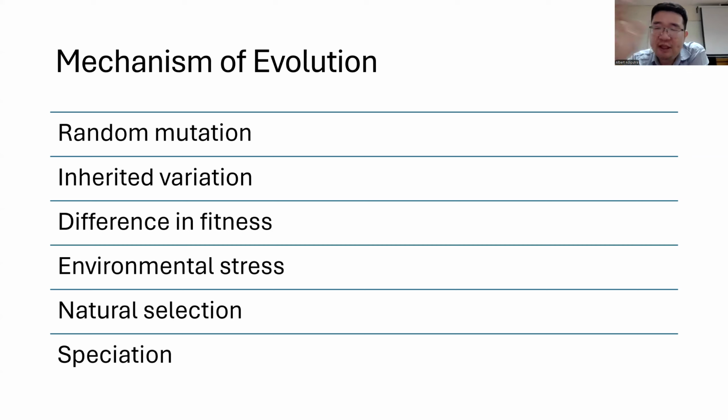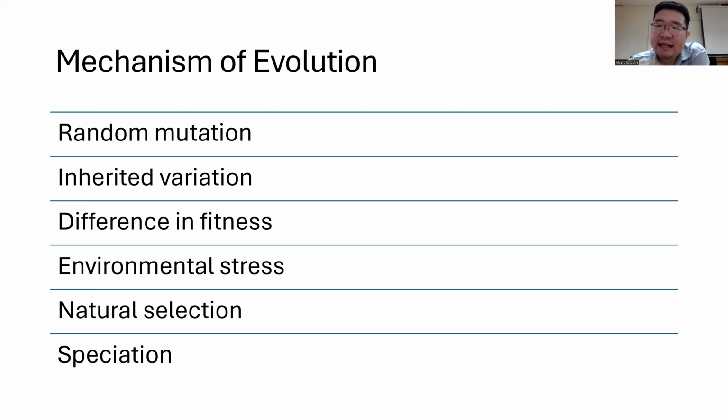Regardless of what happens in the environment, this surely doesn't have anything to do with evolution, right? But the next step proves so important in this type of evolution, that is environmental stress. If the difference of fitness in the population gets a very interesting event, right? A shock or a special treatment from the environment.